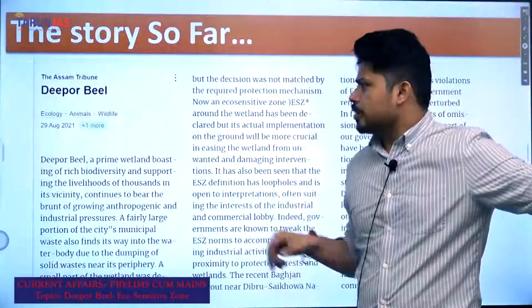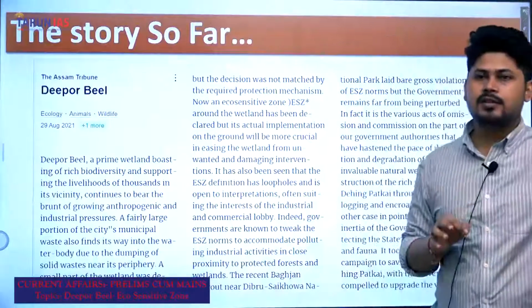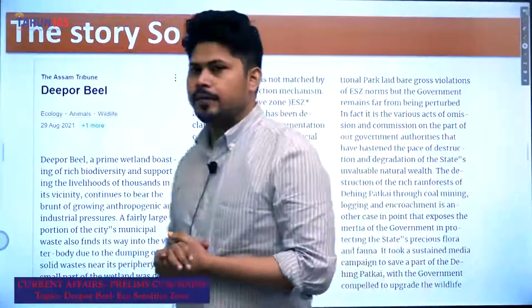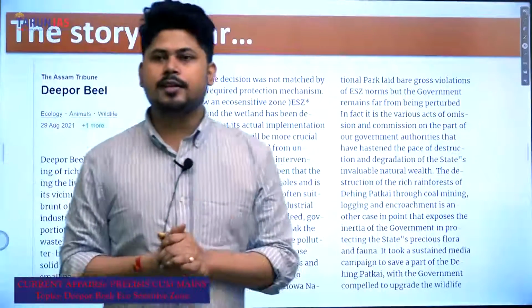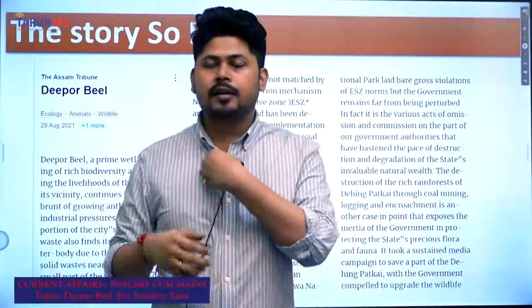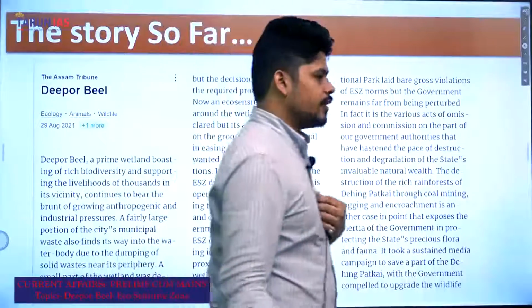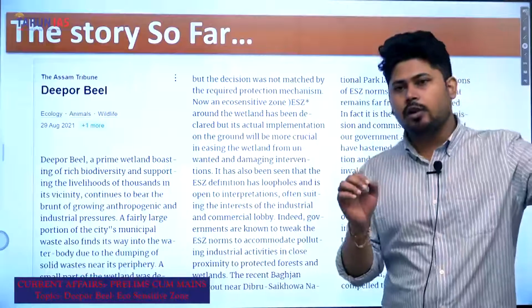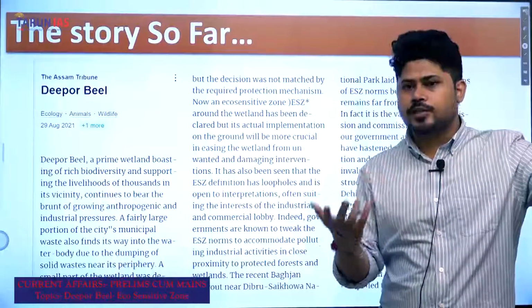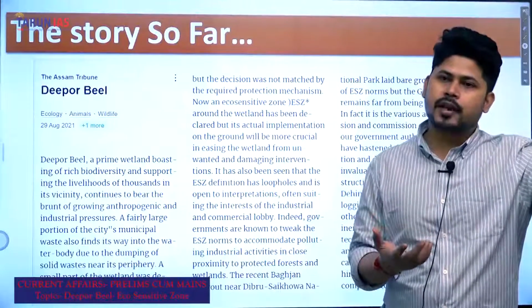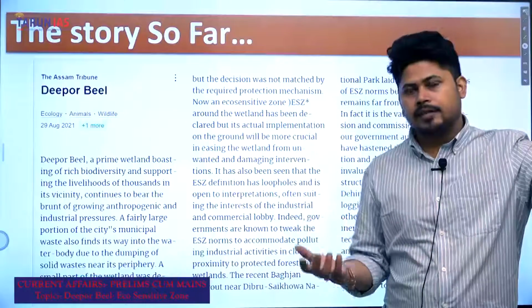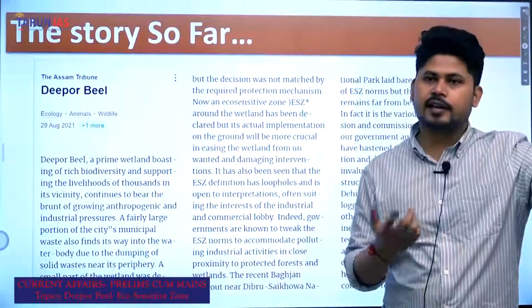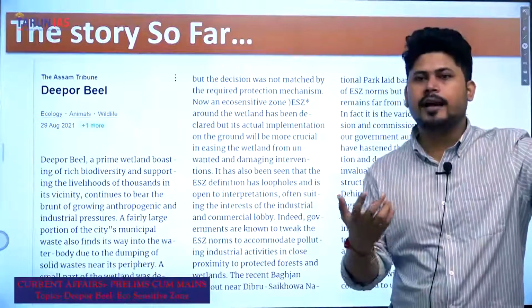So why are we studying it? Because it has been declared as an eco-sensitive zone. Now another important point from UPSC perspective or exam point of view is under which law eco-sensitive zones are declared. For example, there can be a question that an eco-sensitive zone is declared under which of the following laws? Options can be Wildlife Protection Act 1972, Water Conservation Act 1974 sorry, or Air Conservation Act 1981 or Environmental Protection Act 1986.